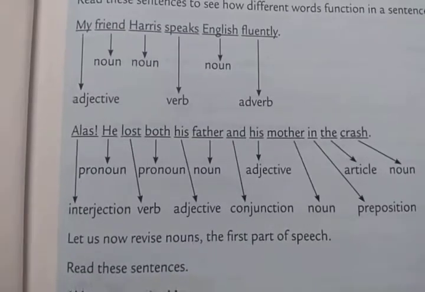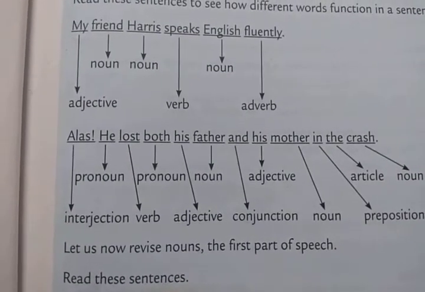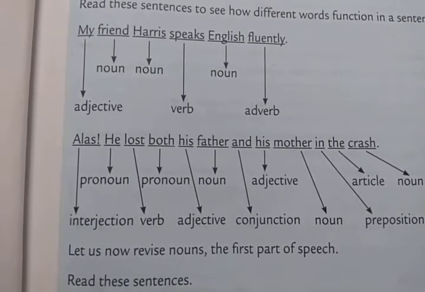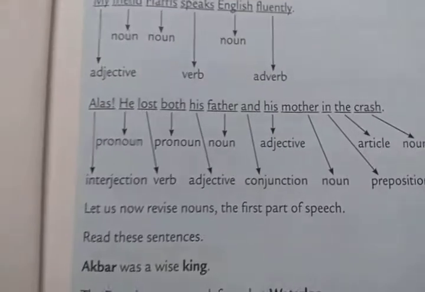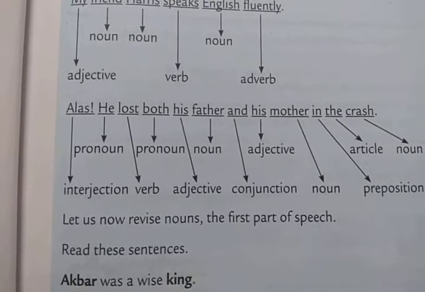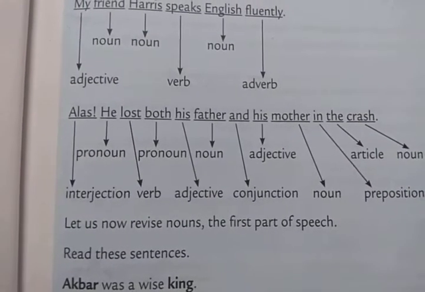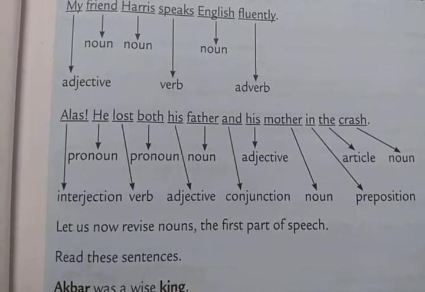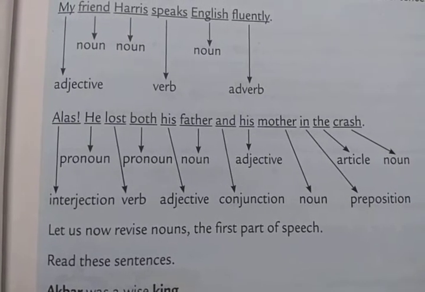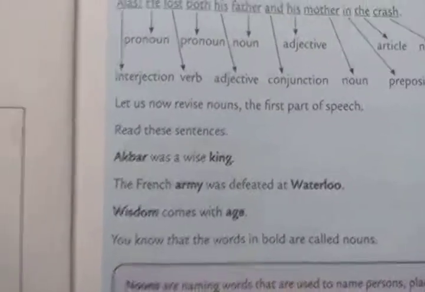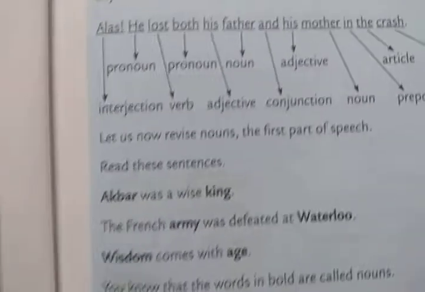Now there is another sentence given, I am going to read it. Alas, he lost both his father and his mother in the crash. Now, alas is interjection, he is pronoun, lost is verb, both is pronoun, his is adjective, father is noun, and is conjunction, his is adjective, mother is noun, in is preposition, the is article, crash is noun. Okay? Now let us see what are nouns.